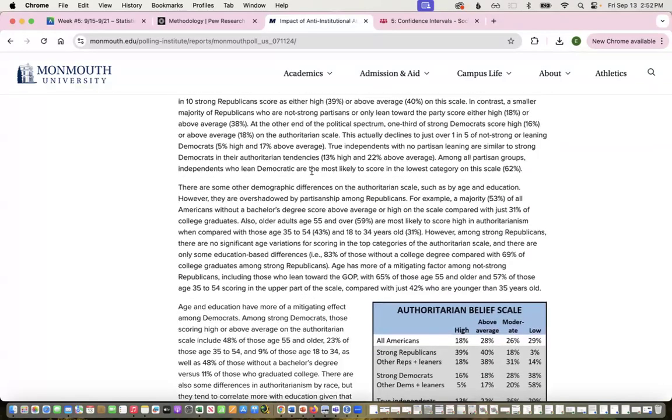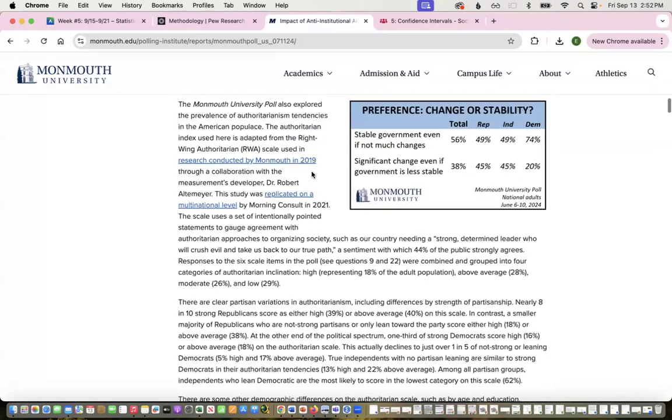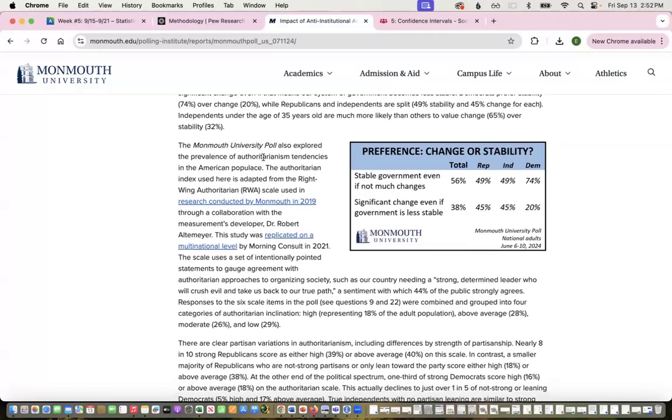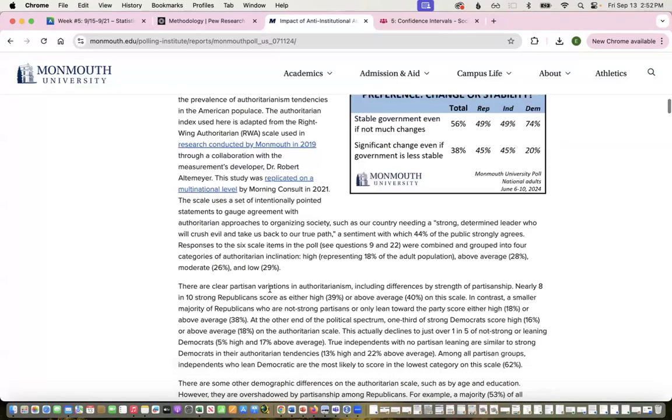It says in here that the authoritarian tendencies is adapted from the right-wing authoritarian scale, and theirs is based on responses to 6 items in the poll. They're combined into these 4 categories for high, above average, moderate, and low authoritarian inclination.